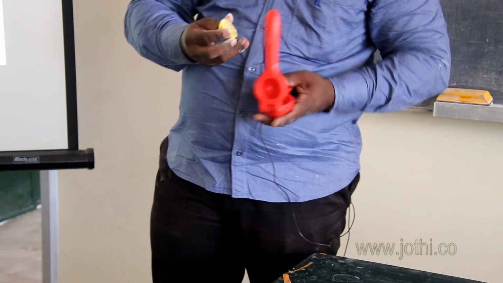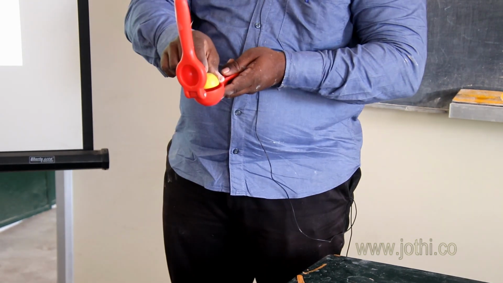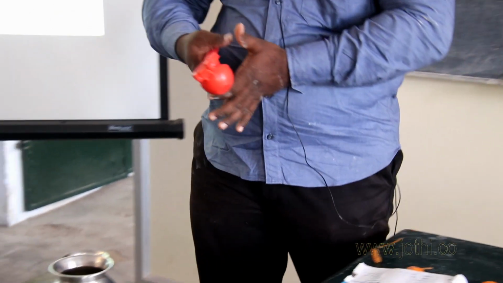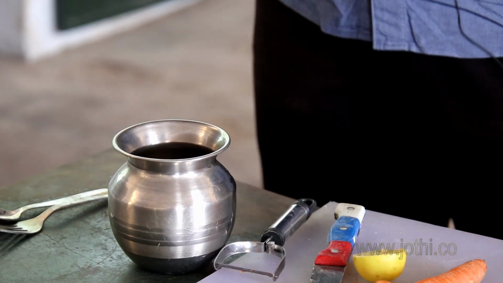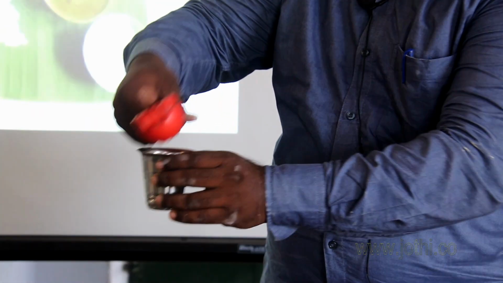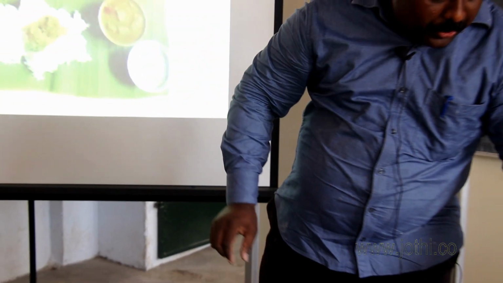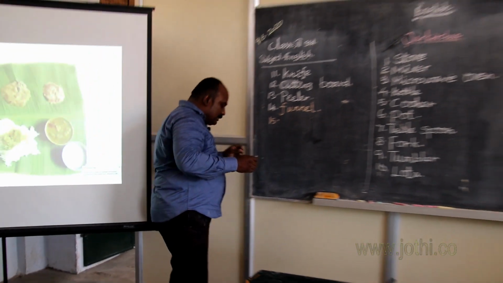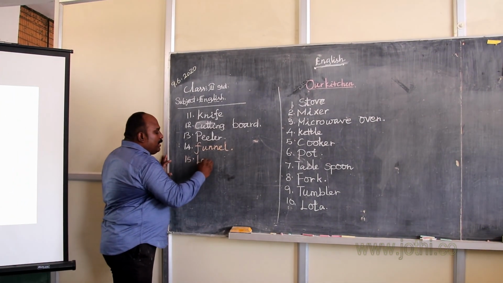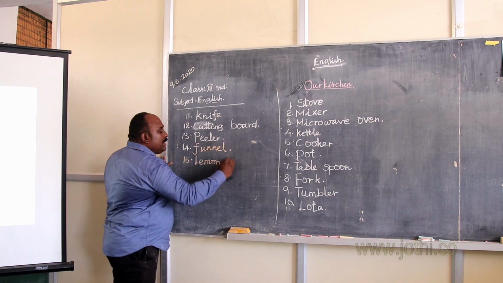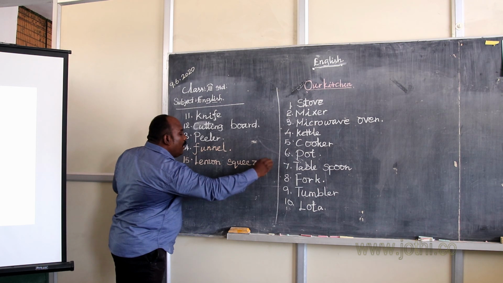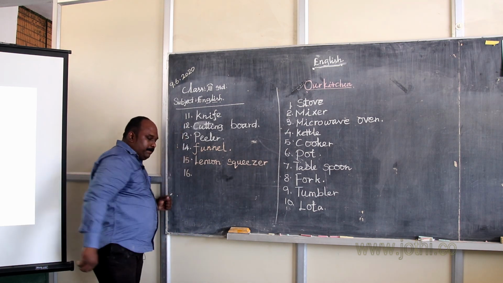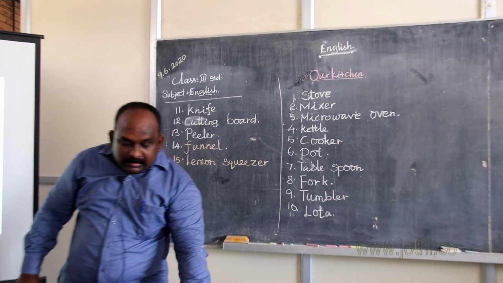I take 1 piece and put it inside the lemon squeezer and squeeze the lemon to make a juice, lemon juice. Okay, it is called the lemon squeezer. Lemon squeezer spelling: L-E-M-O-N, lemon, S-Q-U-E-E-Z-E-R, lemon squeezer.